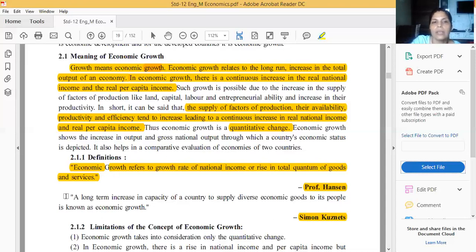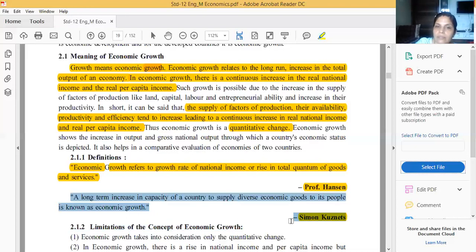A long run increase in the capacity of a country to supply diverse economic goods, various types of goods, to its people is known as economic growth.